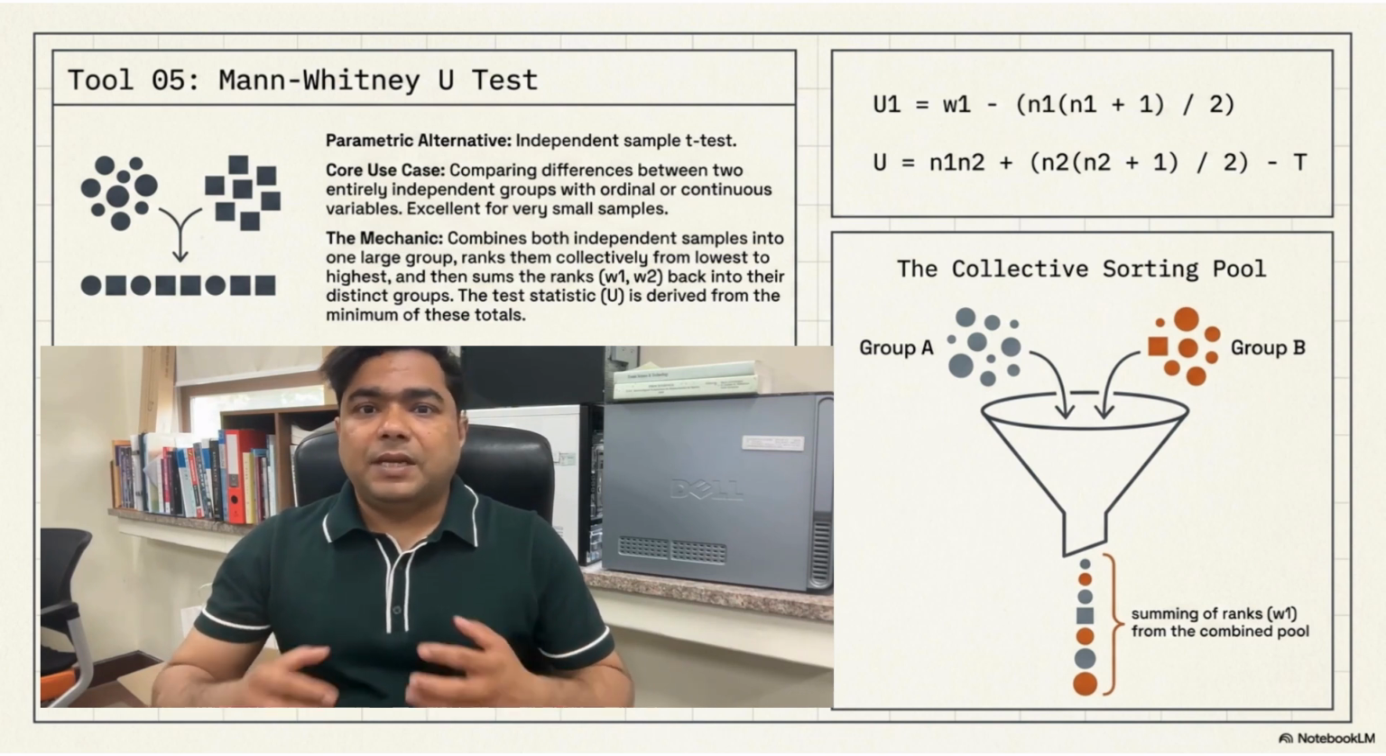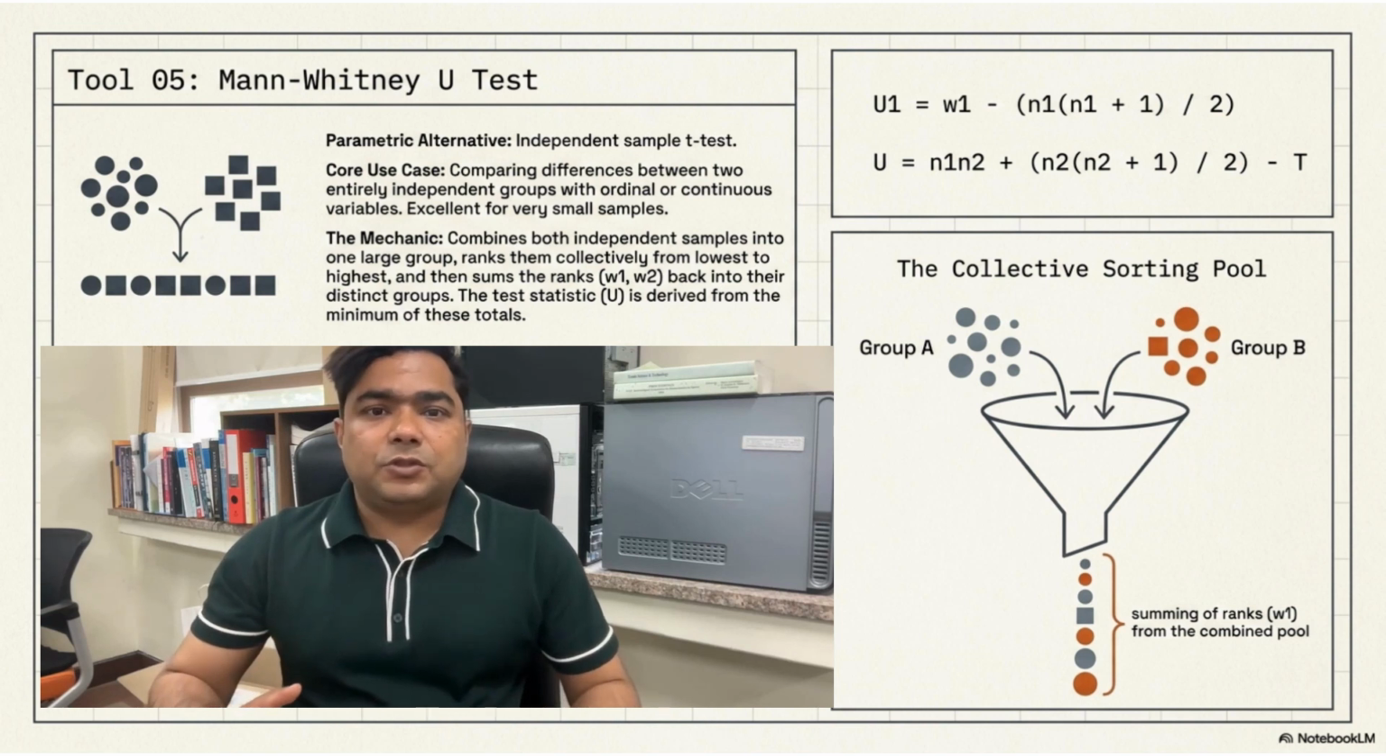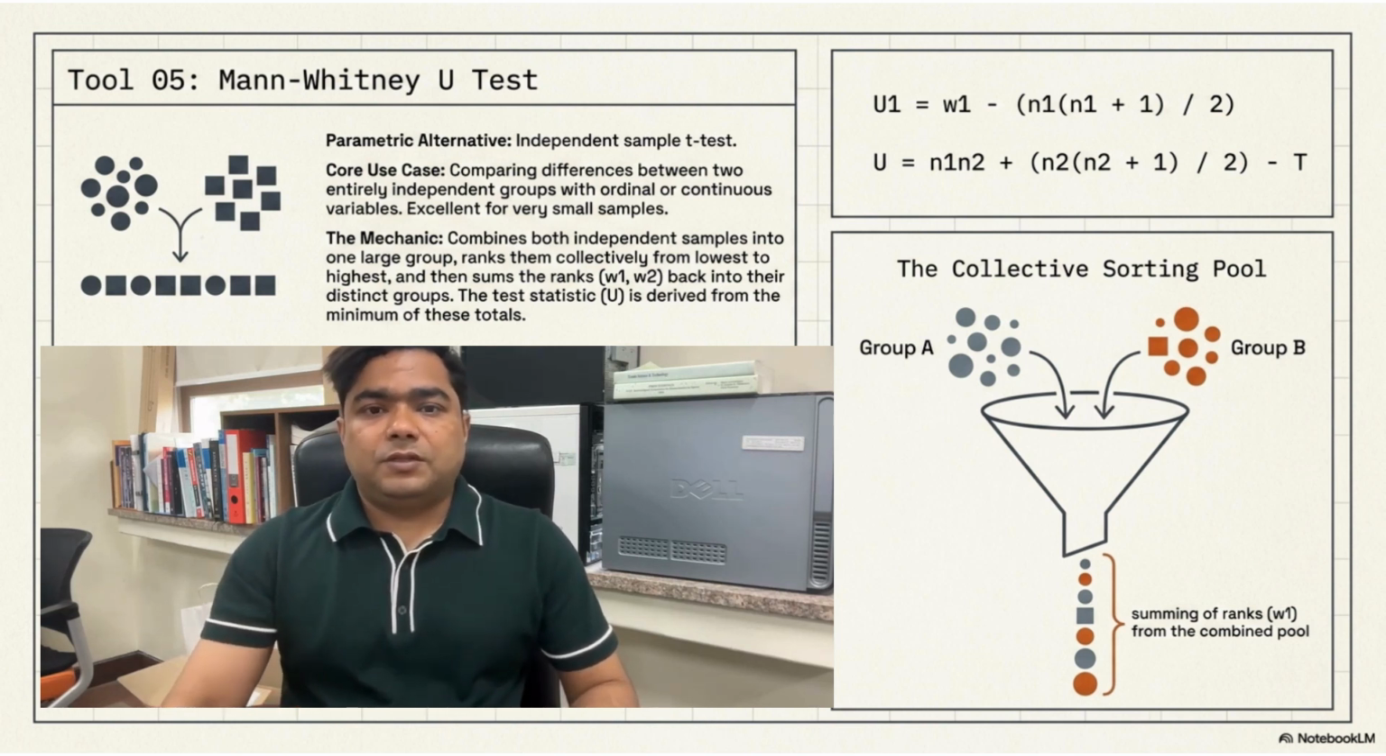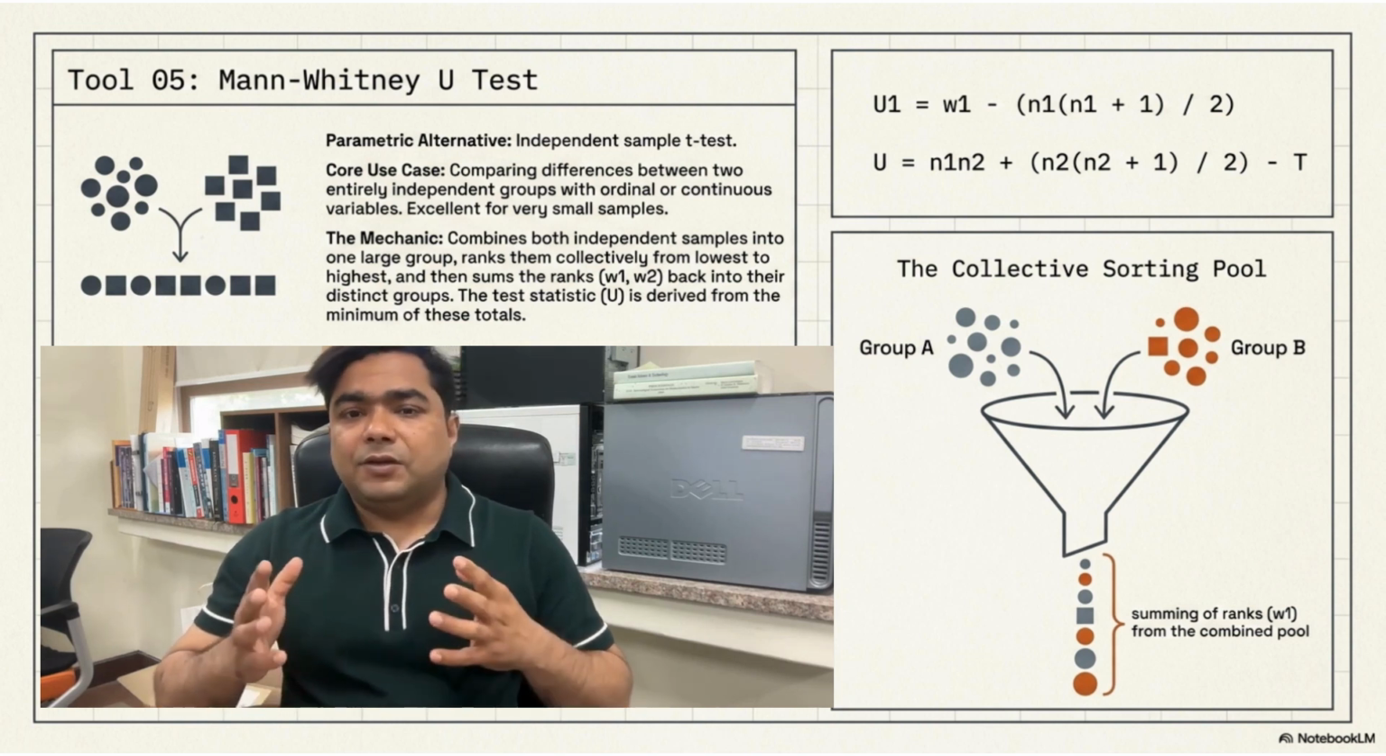It is a non-parametric alternative to the independent samples t-test. For example, suppose we compare the performance scores of two different training groups. If the scores are not normally distributed, we may use the Mann-Whitney U test instead of the independent t-test. The mechanism is based on ranking.